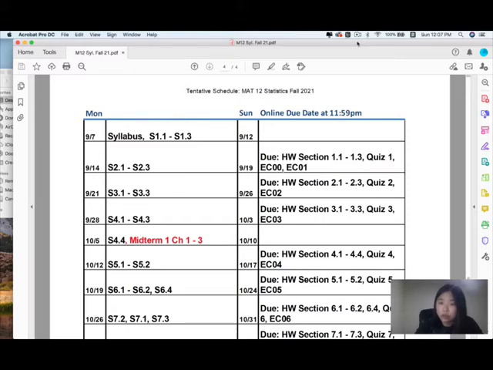And you will have quiz one. I highly recommend you guys finish all the homework first and then start working on your quiz one. For the quiz, you only have one attempt and you do have a time limit. Sometimes I set it to 60 minutes or 90 minutes or 120 minutes. It depends on which chapter. Again, for quiz one, once you start on it, you have to finish it and submit it. You only have one attempt. You can't go back to do it again.